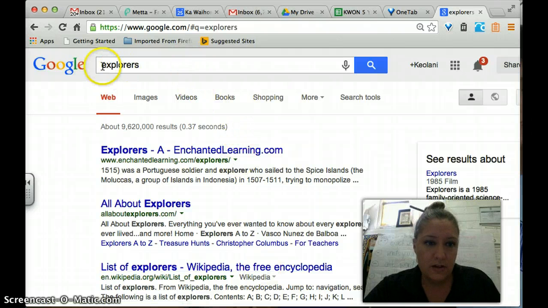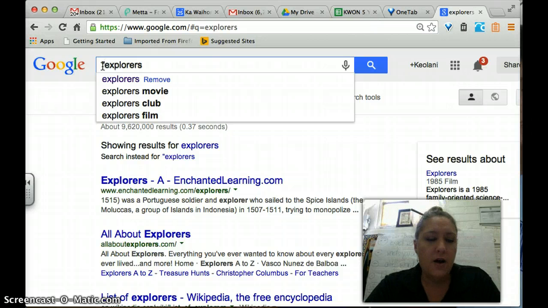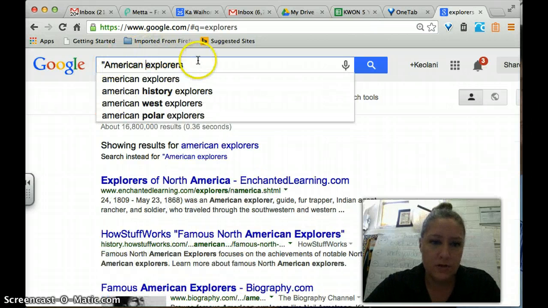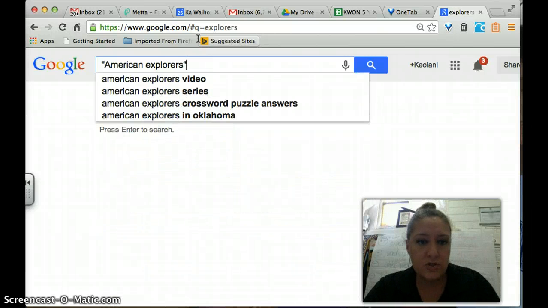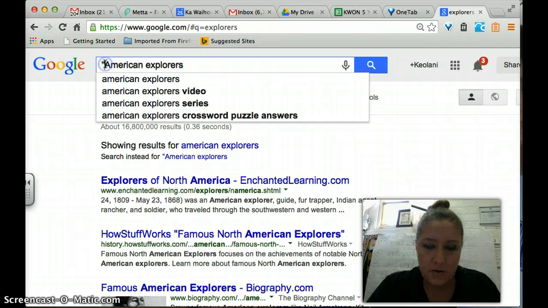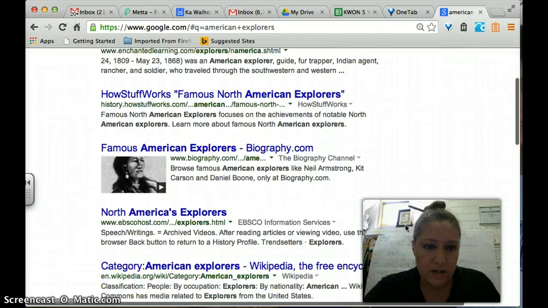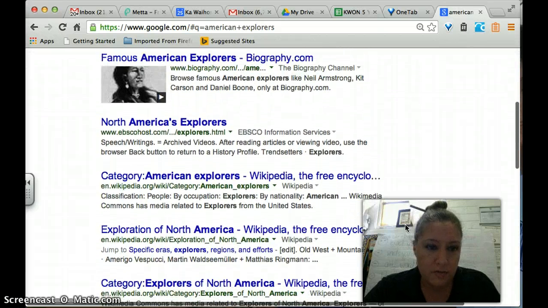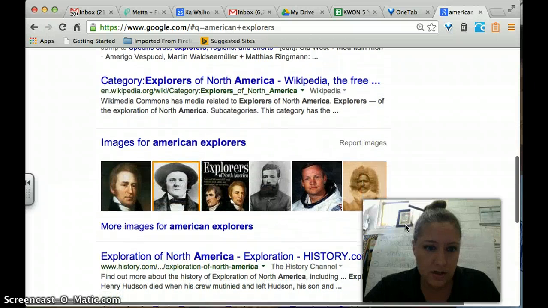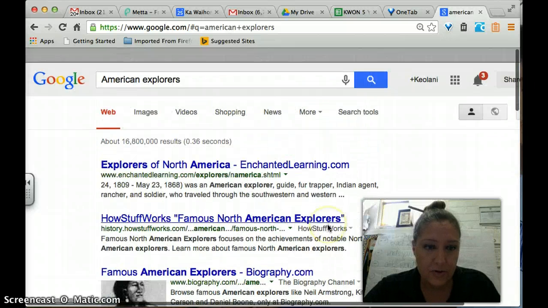So here's another option. First thing, to Google like a boss, use quotes. And we want to use keywords. So let's say we're going to look for American explorers. Now putting quotes around it glues those two words together so that it's not explorers in one place and American in another, but American explorers together. Let's see what happens if we do it without the quotes, just American explorers. We get different explorers of North America, famous American explorers, North America's explorers, some pictures, European, and an interactive map of exploration in North America.